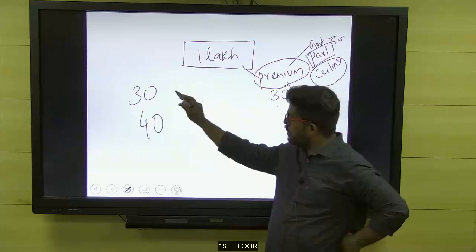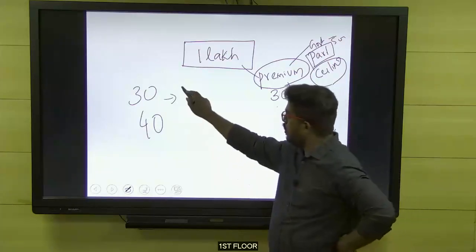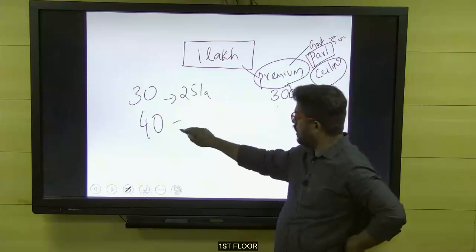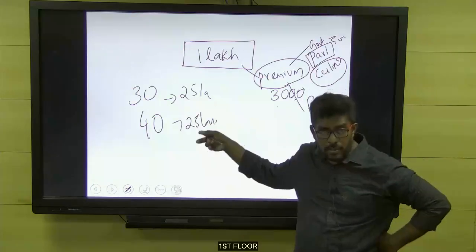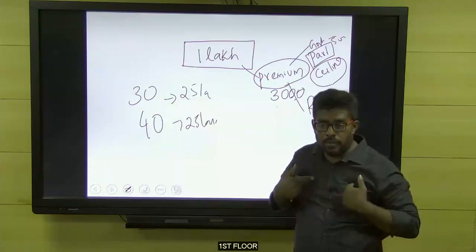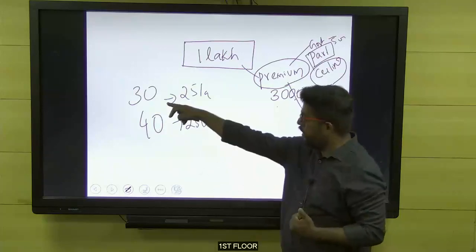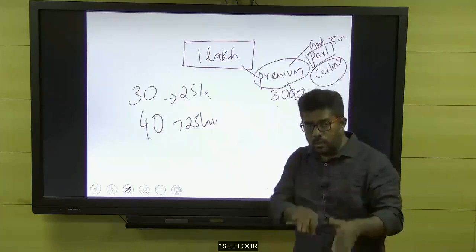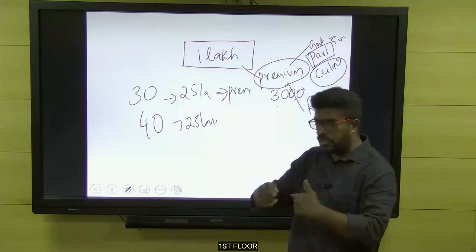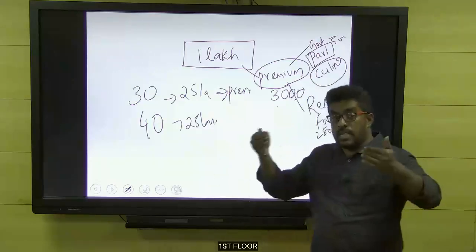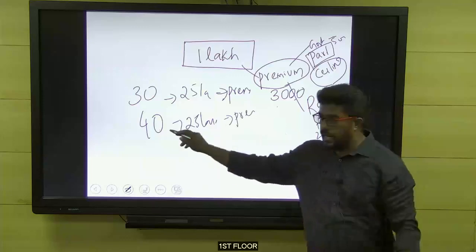We both are asking for insurance for 10 lakhs or 1 crore, whatever the amount. Imagine that we both are asking for 25 lakh insurance. Who has to pay more premium? We both are asking for the same amount. But the company will ask me to pay more premium because I'm elder, because the risk is more on me, at 40. But this person is younger, so the risk is less. So the premium amount that I pay and what this person pays differs based on age, which is one factor. So this premium gets determined based on age.